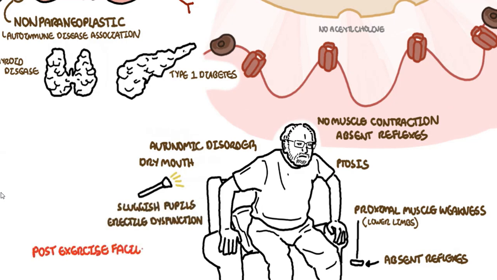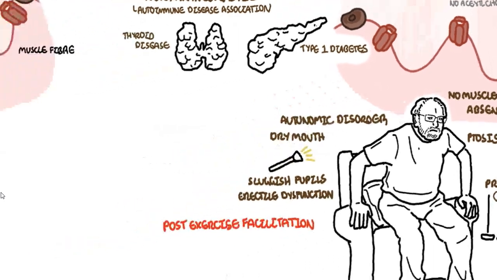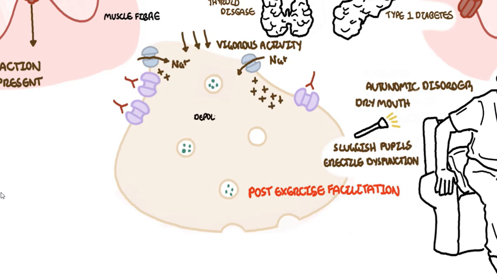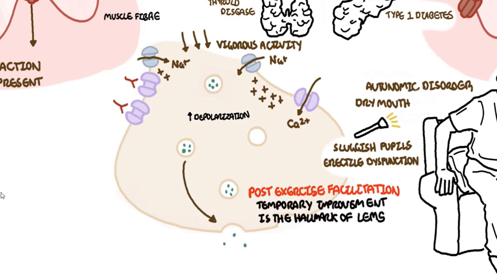One of the hallmarks of Lambert-Eaton myasthenic syndrome is post-exercise facilitation. This is essentially when one performs repetitive activities or repetitive movements, which forces depolarization and the release of acetylcholine into the synaptic cleft. This post-exercise facilitation causes temporary improvement, which is the hallmark of Lambert-Eaton myasthenic syndrome.